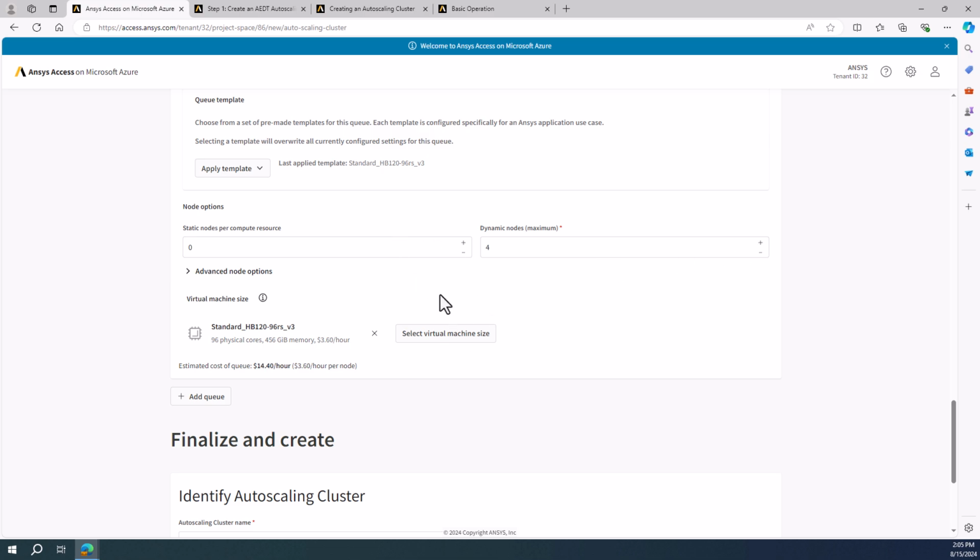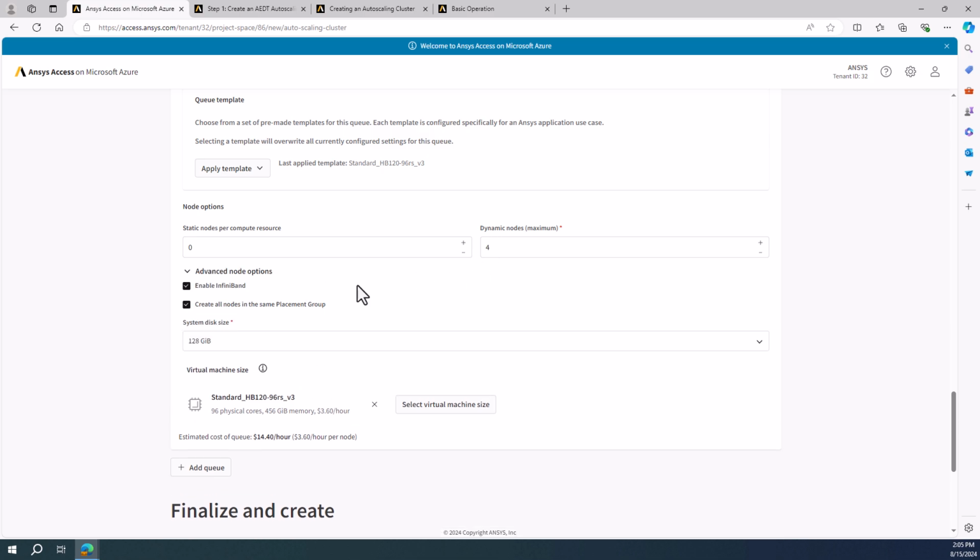There are a couple of cases where you might consider static nodes. One is if you have very high and consistent usage for your cluster. But even then, dynamic nodes will be okay because they won't shut down. As long as we have new jobs coming, the dynamic nodes will stay running. Another situation might be if you have only a single user for the cluster, and that user keeps the cluster shut down most of the time, only turning it on when they're using it, in which case static nodes may be okay.